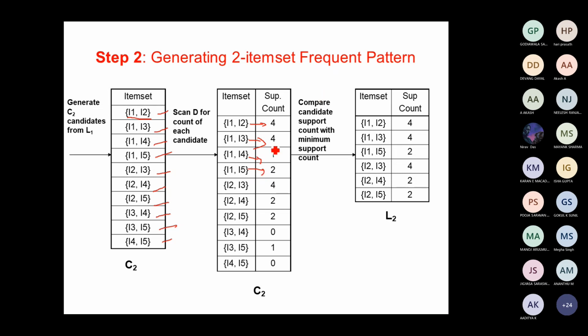Now what is the next step? We have to find out what are all the item sets which are satisfying the minimum support. What is our minimum support? At least in 2 transactions we should have. So you remove the transactions which are less than 2. You just remove all these transactions which are less than 2.